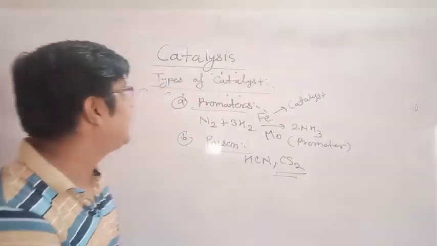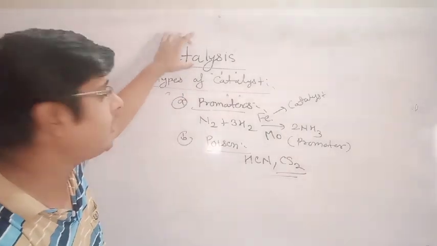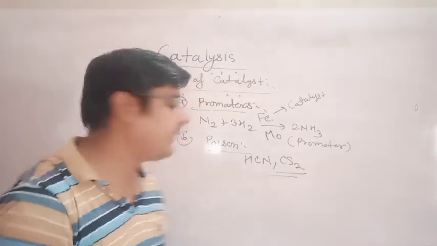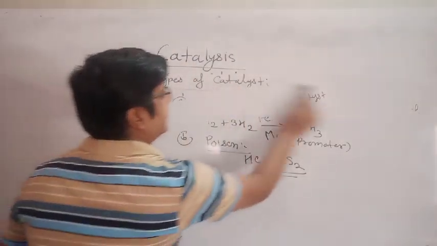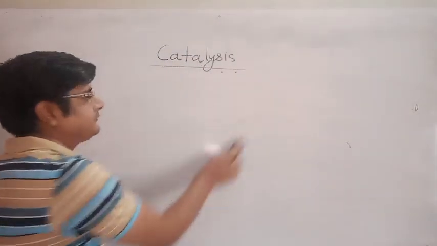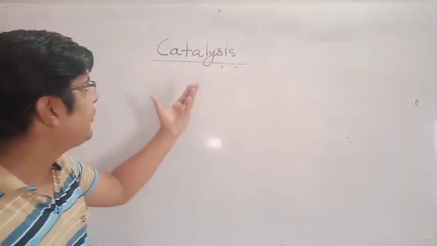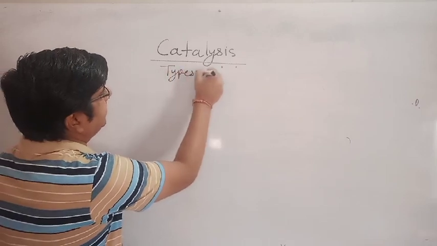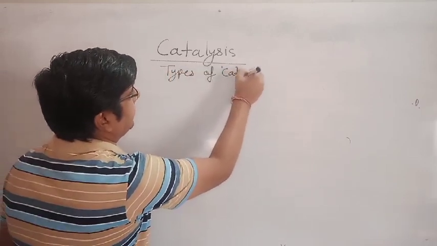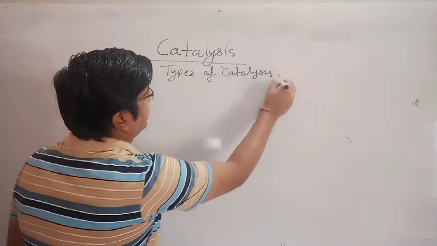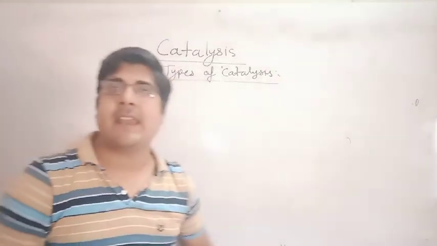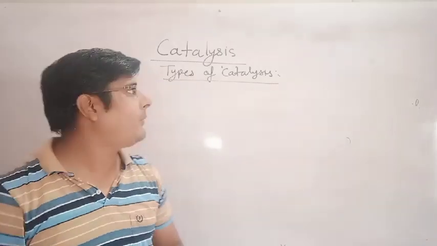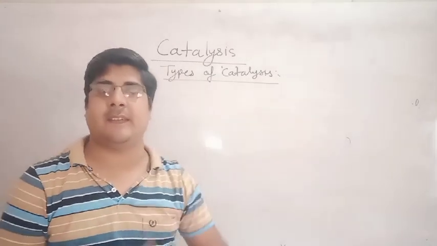Now we will understand types of catalysis, not catalyst. I am saying here catalysis. Okay, now we will understand types of catalysis reaction. Catalysis, the reaction which occurs in the presence of catalyst, is known as catalysis.